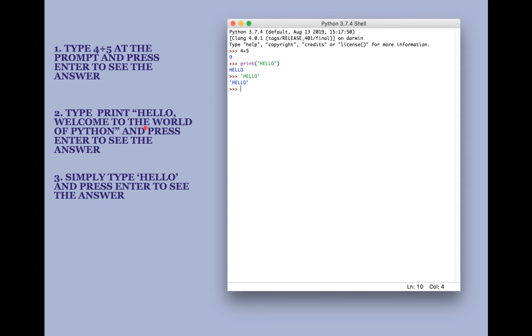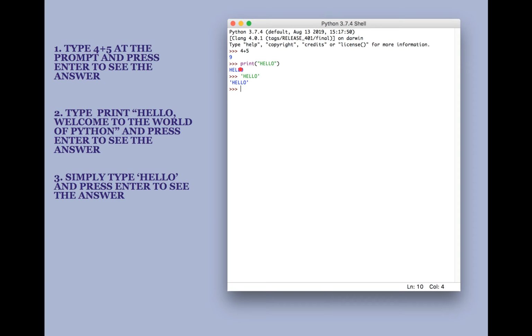A second operation I have done here is type print hello. Okay. You can also type hello, welcome to the world of Python, and then press enter key. Print should be given in small letters since Python is a case sensitive language.